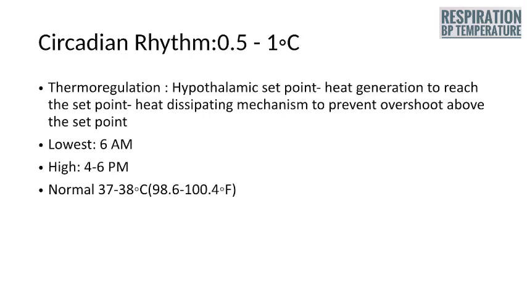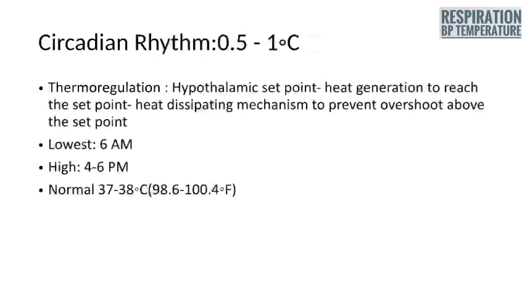We have to see the diurnal variation of temperature, that is known as circadian rhythm, where the temperature is known to vary 0.5 to 1 degree centigrade, and thermoregulation is the function of the hypothalamus.